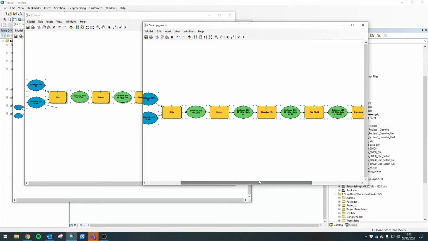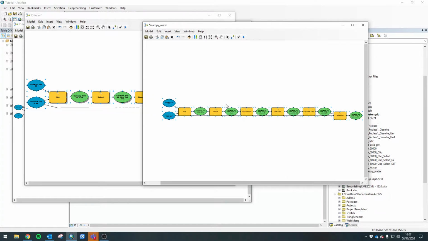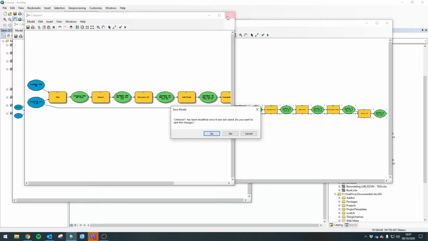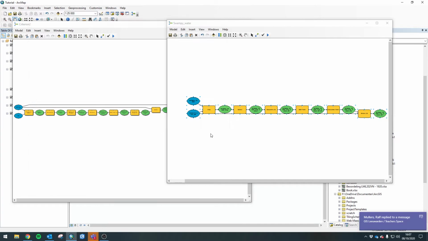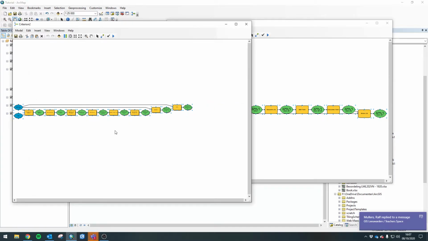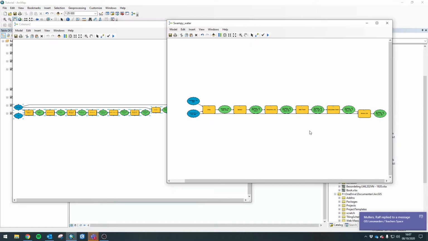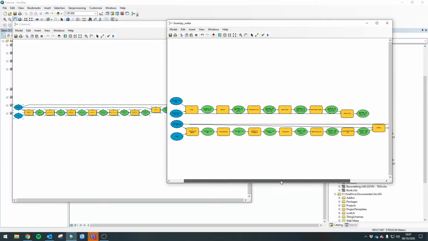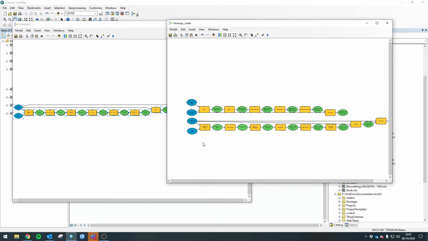So now that you have your model in a separate model, we don't want to delete this model. We want to keep everything that we have originally, but we don't want to touch it anymore. So we're going to go ahead and save this and not touch this anymore. We're going to go to criterion 2. Again, Control A, Control C, Control V. Boom. It's all there.